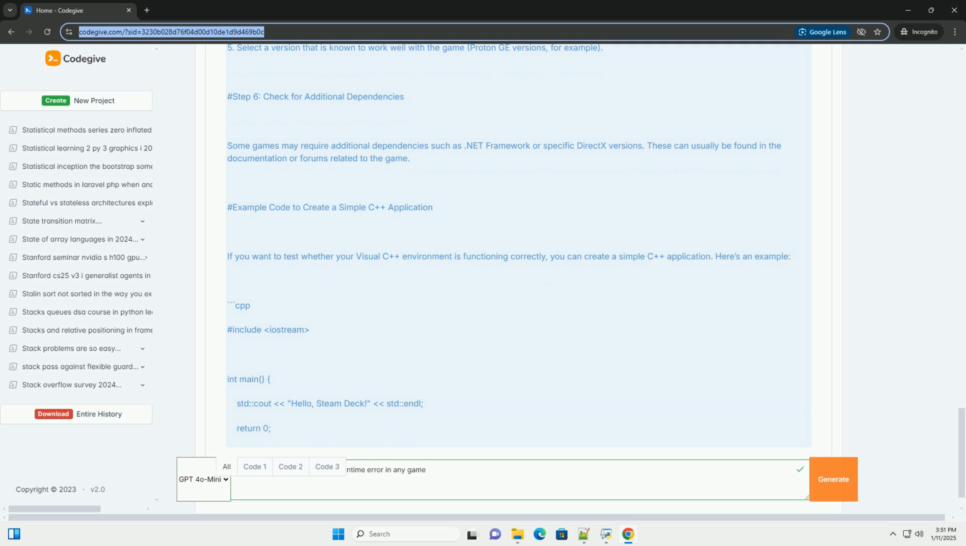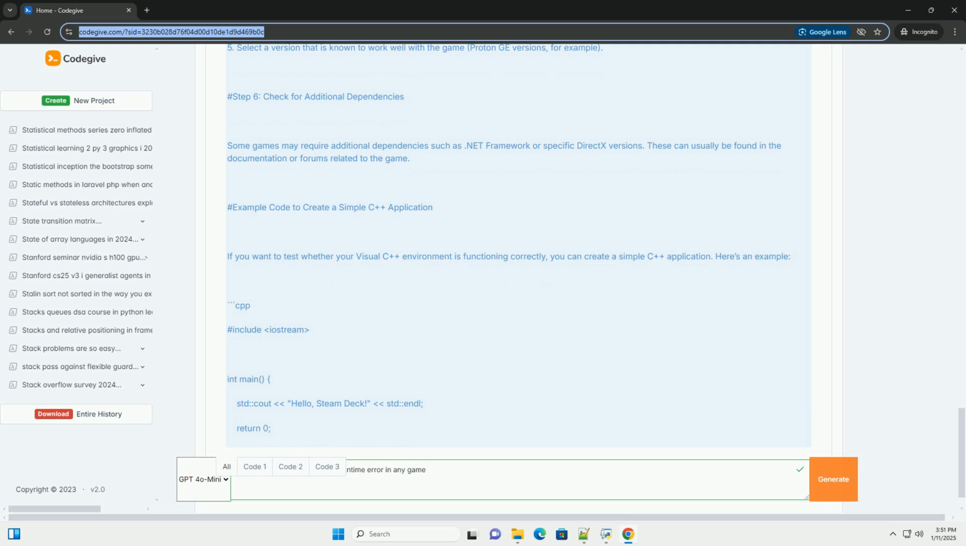Step 6. Check for additional dependencies. Some games may require additional dependencies such as .NET Framework or specific DirectX versions. These can usually be found in the documentation or forums related to the game. Example code to create a simple C++ application. If you want to test whether your Visual C++ environment is functioning correctly, you can create a simple C++ application.